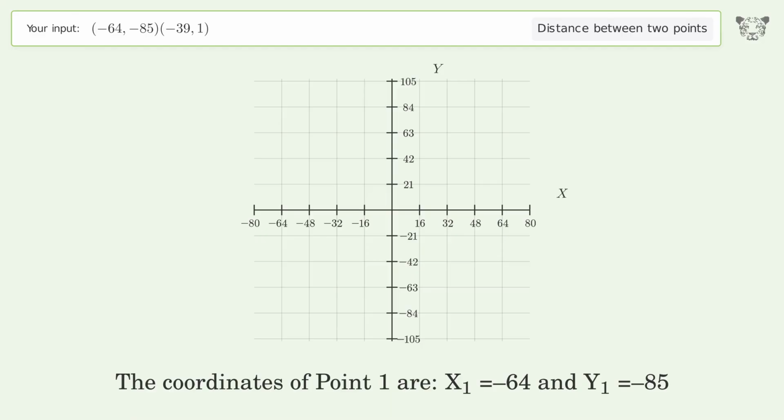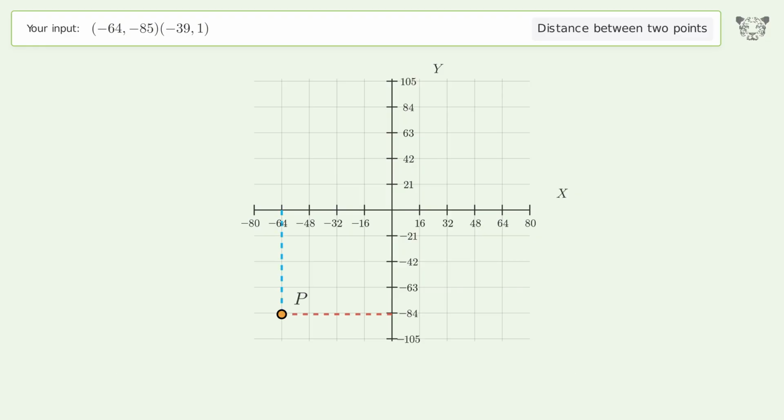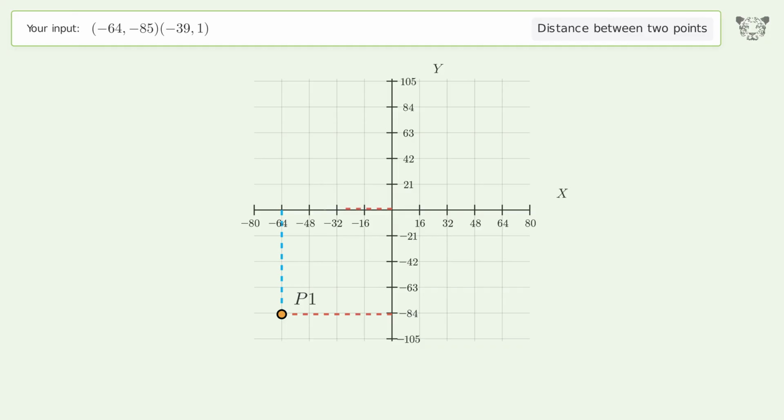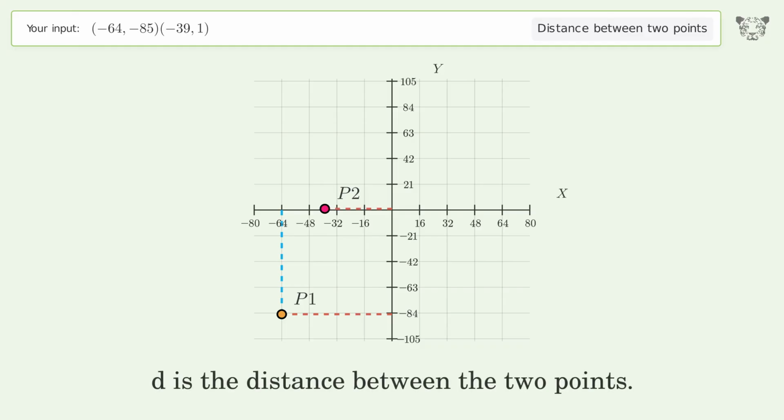The coordinates of point 1 are, x1 equals -64 and y1 equals -85. The coordinates of point 2 are, x2 equals -39 and y2 equals 1. D is the distance between the 2 points.